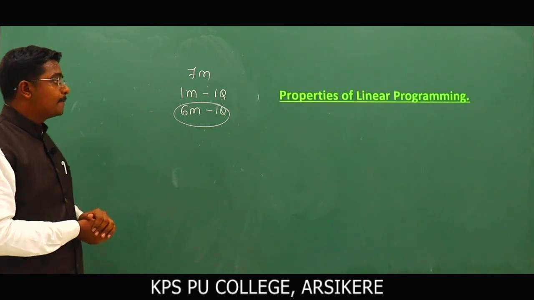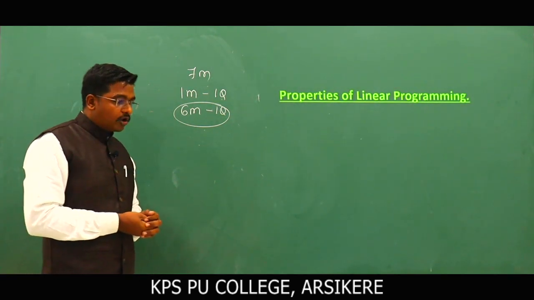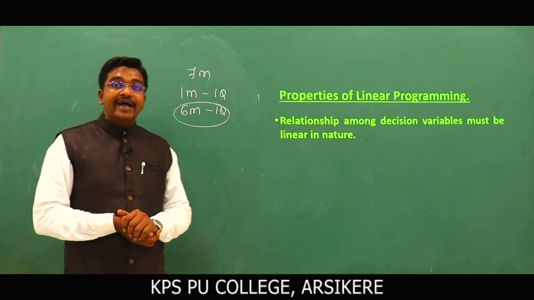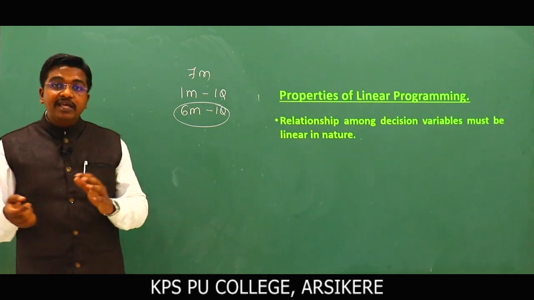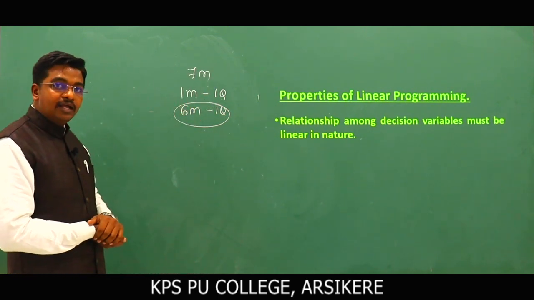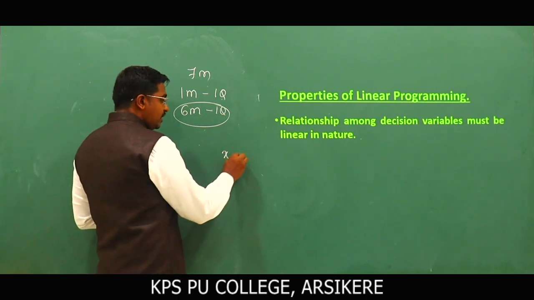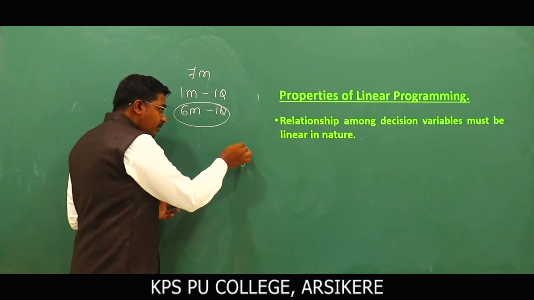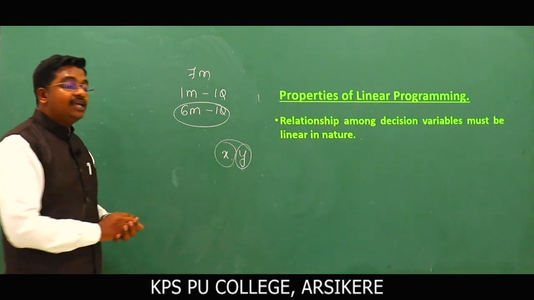Next, what are the important properties of a linear programming problem? First one, the relationship among the decision variables must be linear in nature. If I take x and y as the decision variables, the relationship between x and y must be linear in nature.